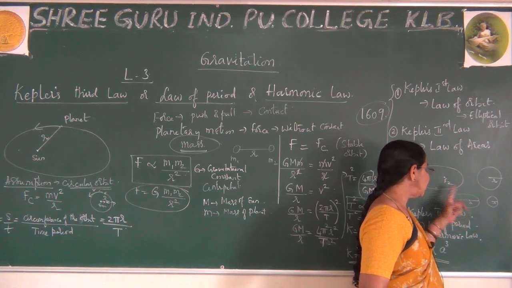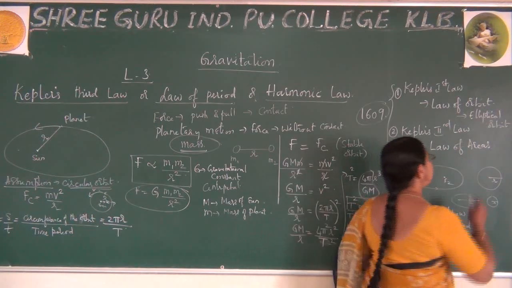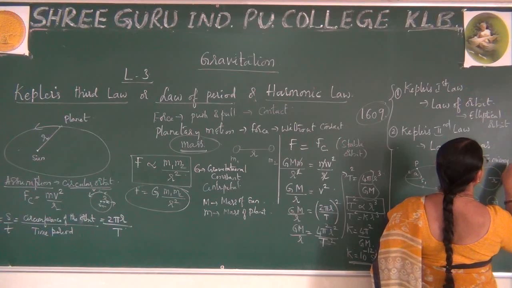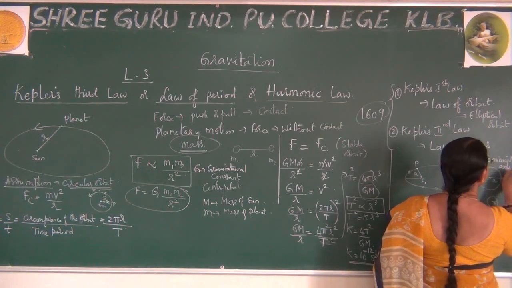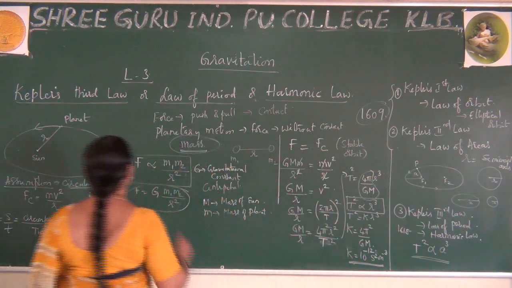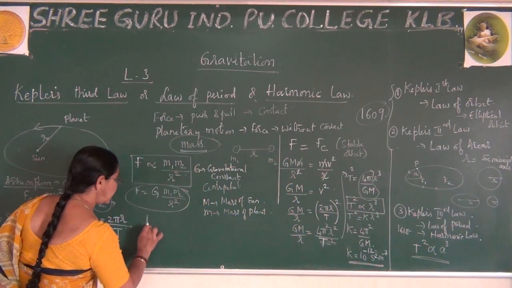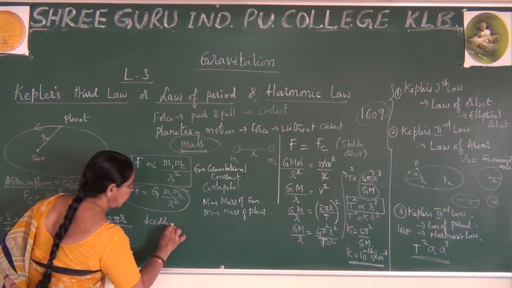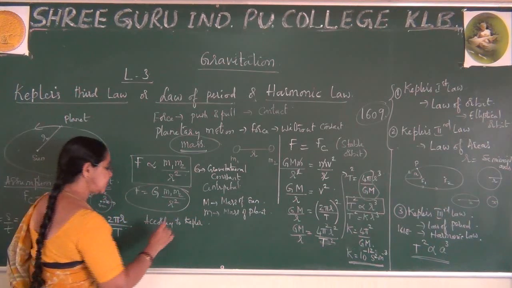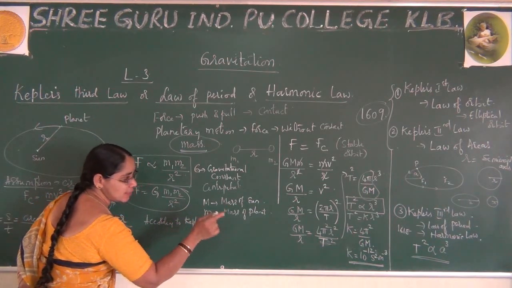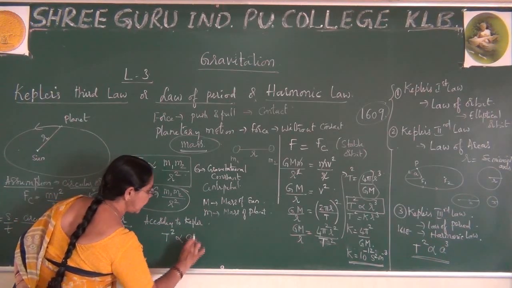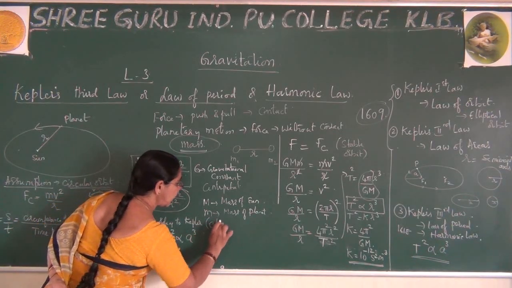Whenever those two points merge together, this radius is equal to the semi-major axis, as I said earlier in class. Now, according to Kepler's condition, replacing this R by A, I write T square is proportional to A cube, because he has used an elliptical orbit.